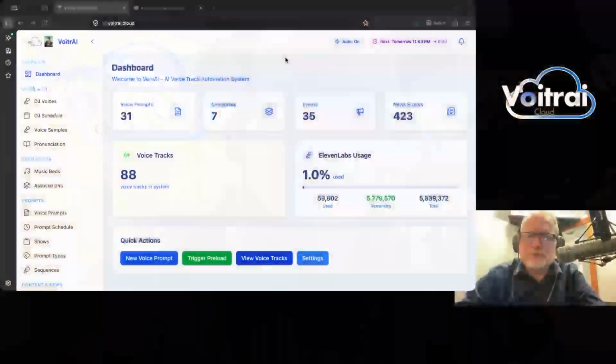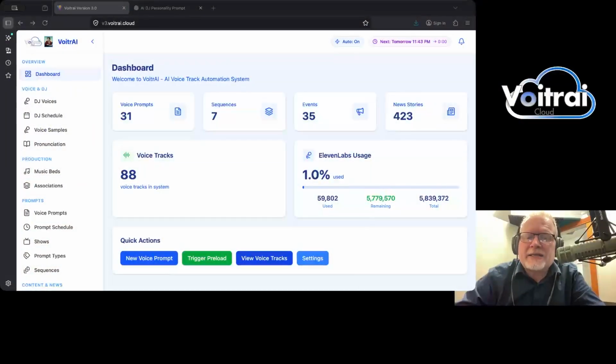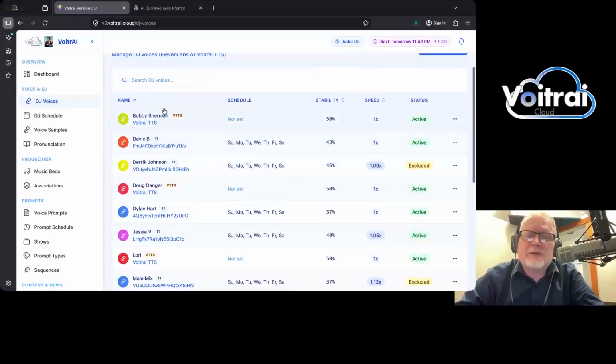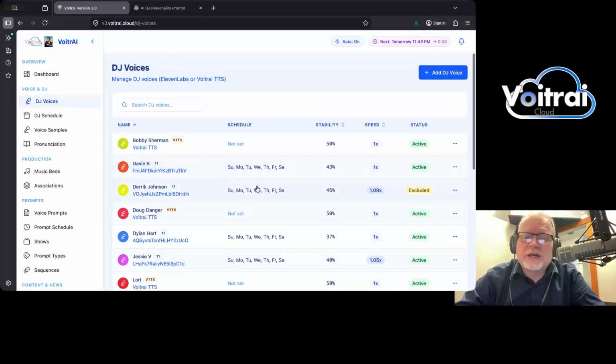Let's dive in. So we're looking at our version 3 of our Voitrai software. And in here, you'll see a tab that says DJ Voices, because that's the first thing. You got to hire some DJs. And you can see in my station here, I have many different voices using both our Voitrai TTS and also through 11 Labs integrated into our system. So both are compatible and all the same features work for both, whether you want to clone through your own 11 Labs account or clone through our Voitrai TTS system.